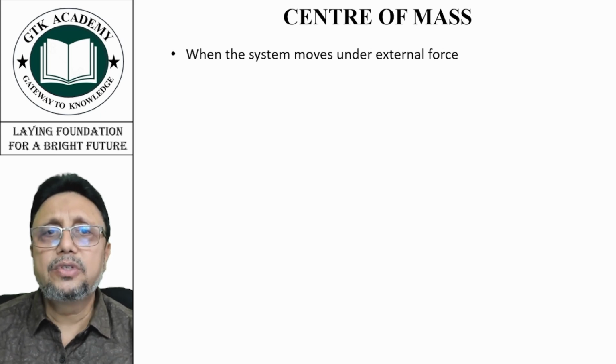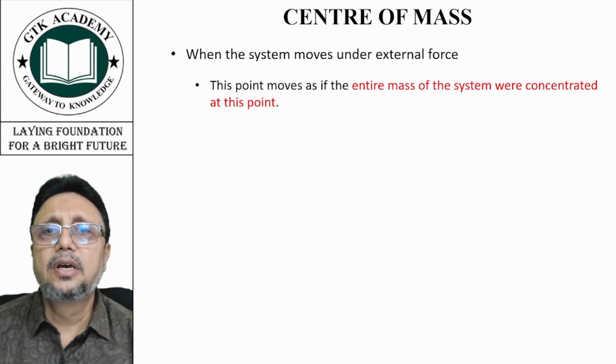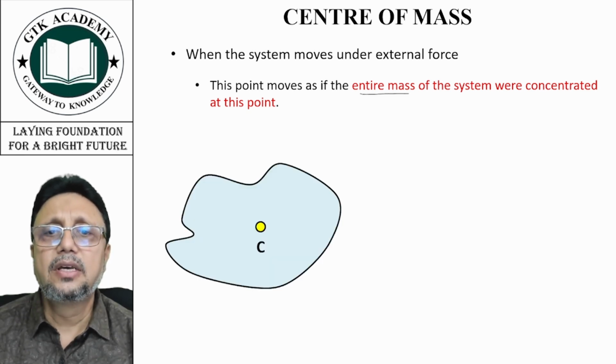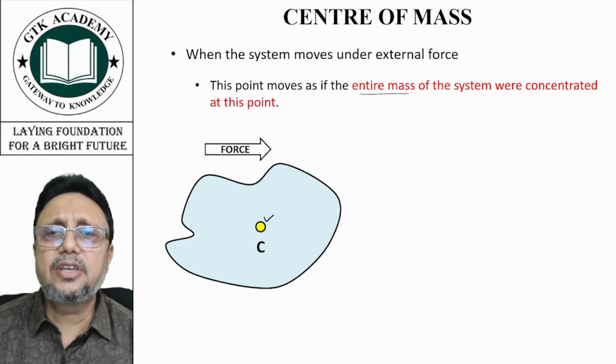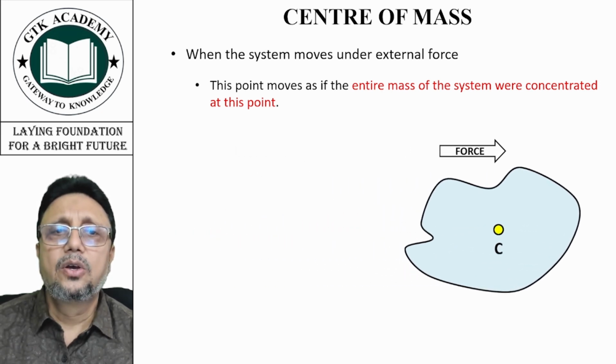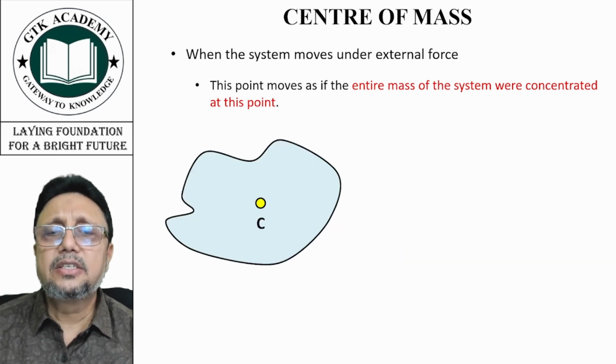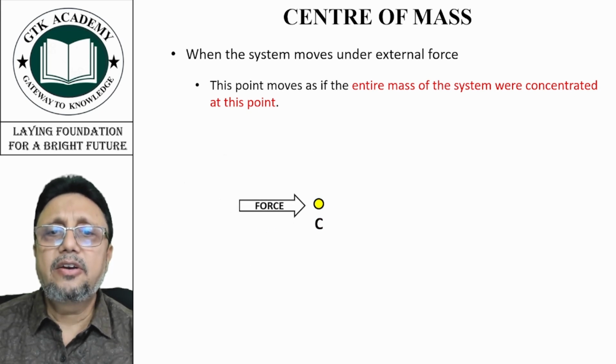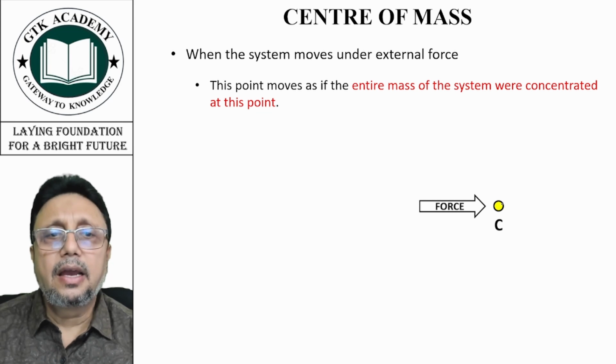Now, when the system moves under external force, this point, that is center of mass, moves as if the entire mass of the system were concentrated at this point. That means, suppose this is the body and this is the center of mass, and an external force is applied to this body and it moves like this. Instead of the movement of the whole body, we can consider the center of mass moving with the mass concentrated at this point.